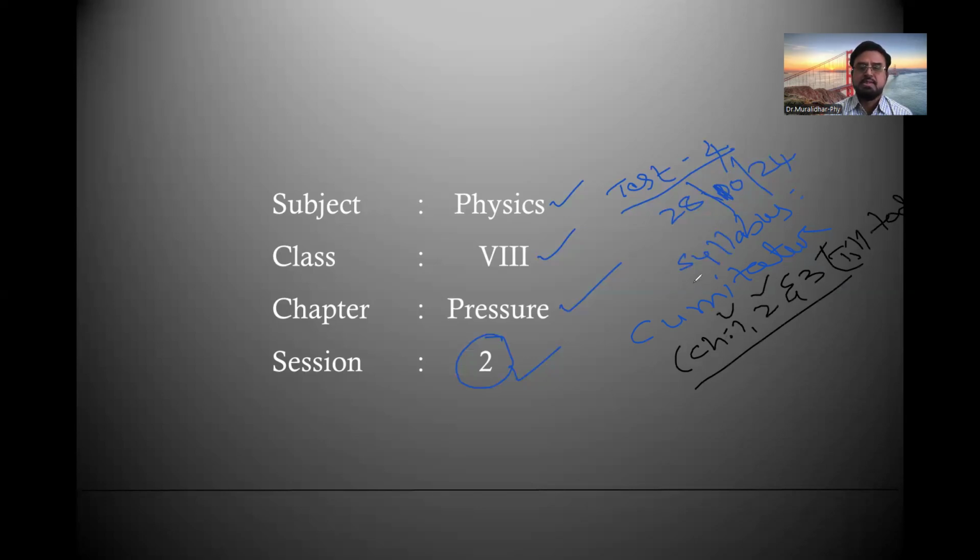It's a gentle reminder. There are still 10 days' time. So we have test number 4 on 28 October. The syllabus is cumulative, not only in physics but in all subjects. The syllabus which is covered till the date will appear in the question paper, right?